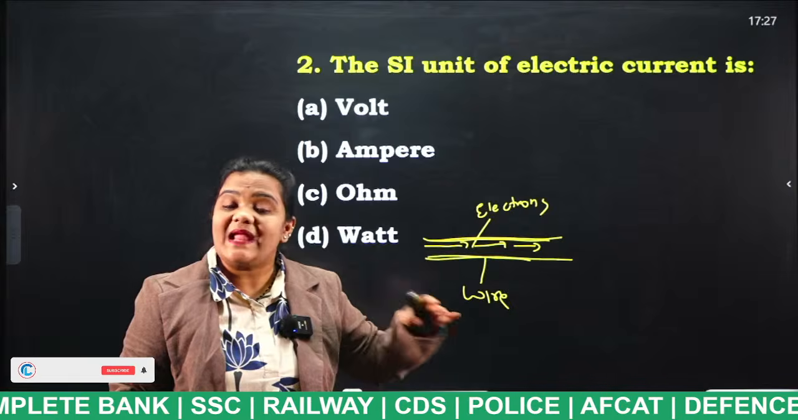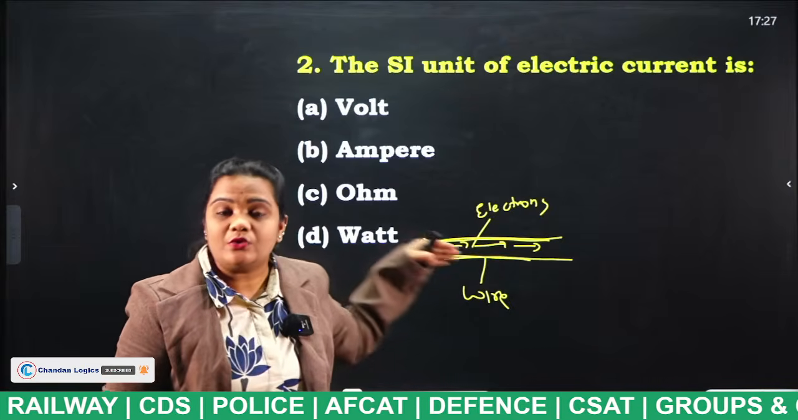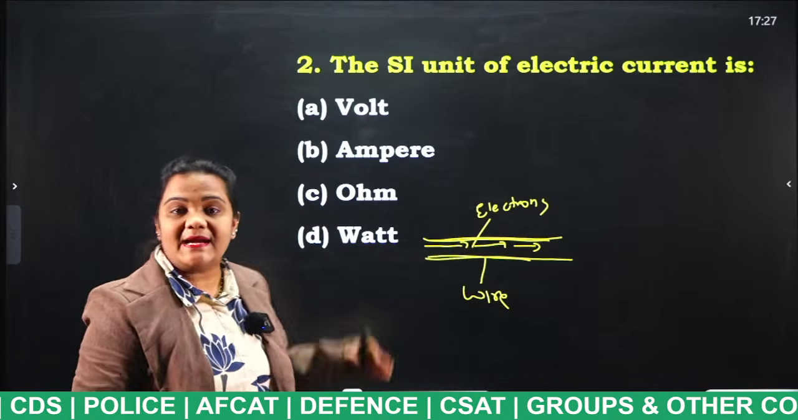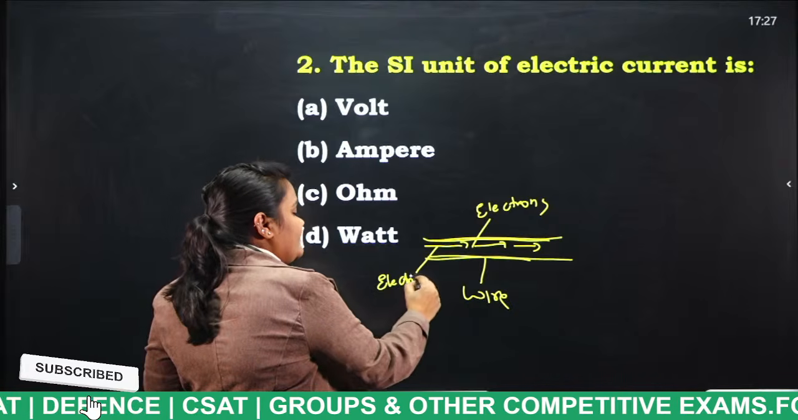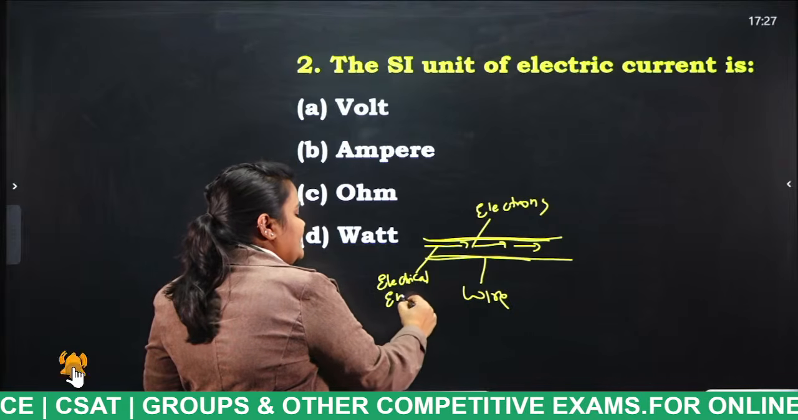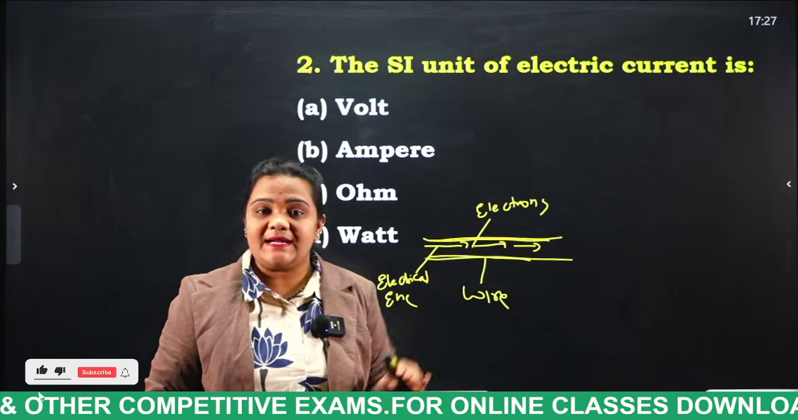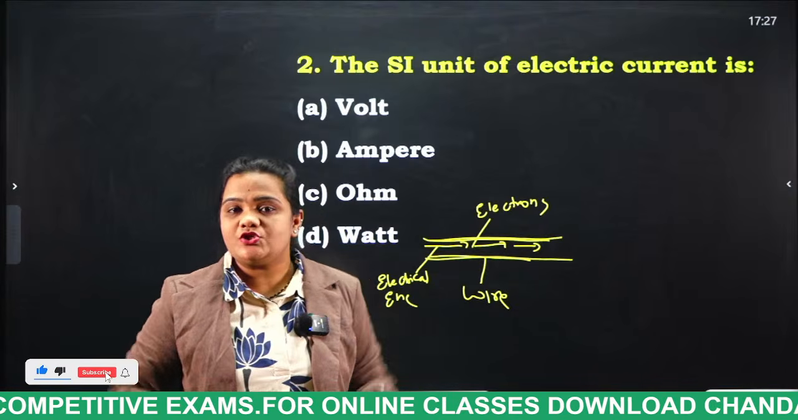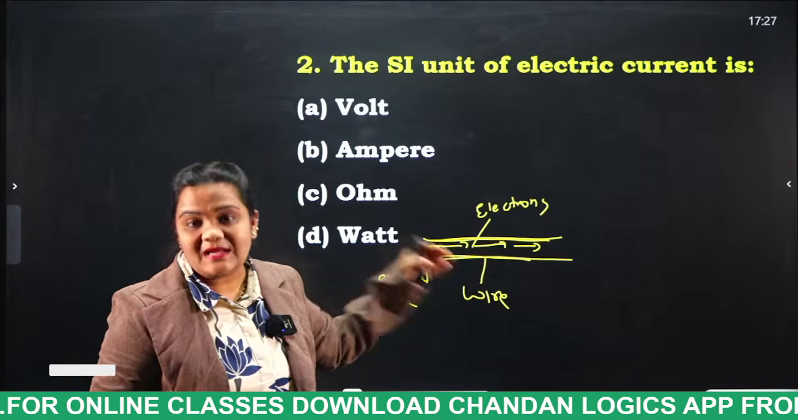What is the name of the energy which allows the charges to flow in this current carrying conductor? That energy is known as electrical energy. When the electrons are flowing through a current carrying conductor, what is generated, students? Electricity is generated. That is nothing but electric current.